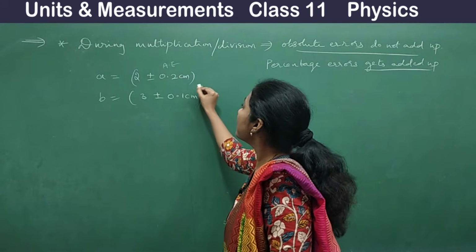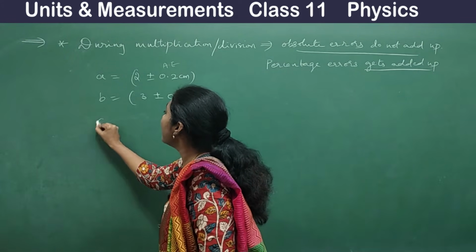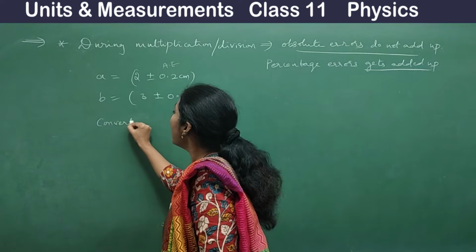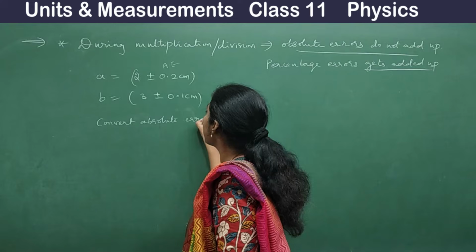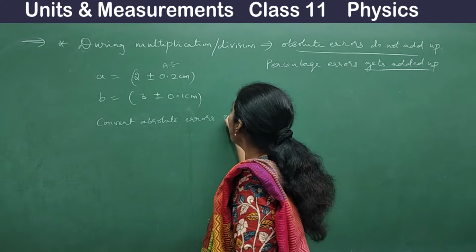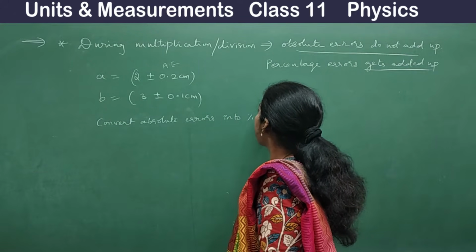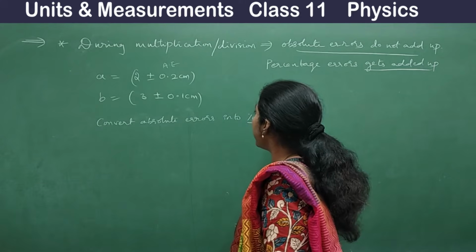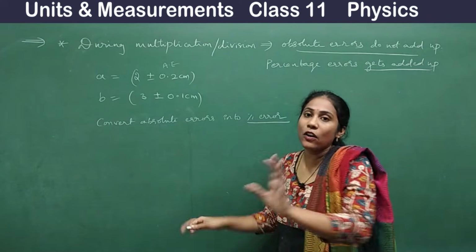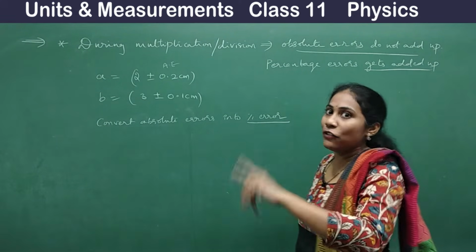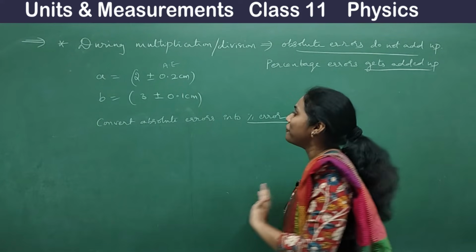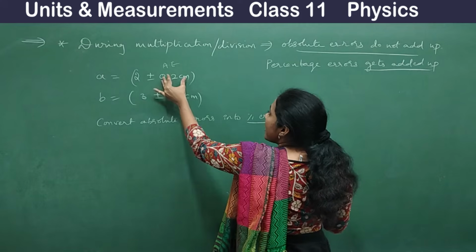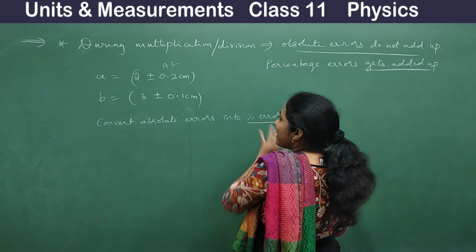First convert absolute errors into percentage error, then you can multiply or divide. There I will tell you one beautiful shortcut at multiplication and division time. Fine. First, let me convert this absolute error into percentage error.